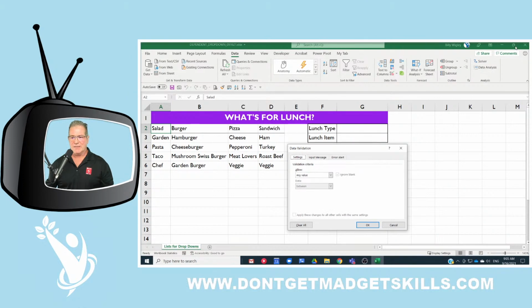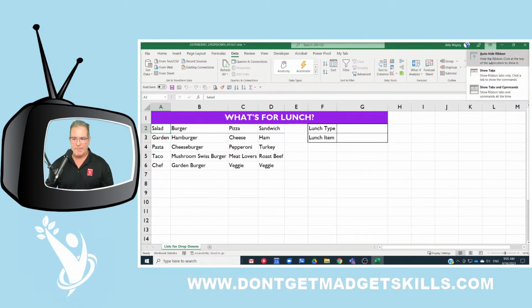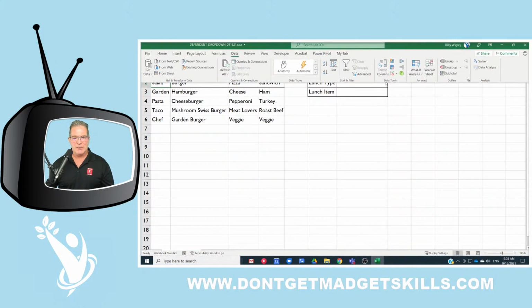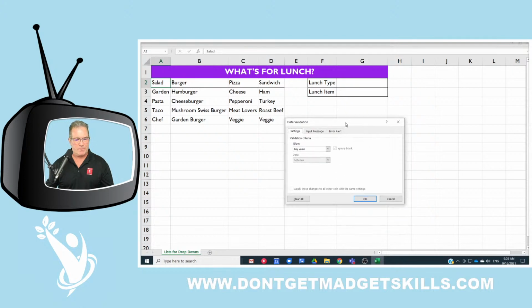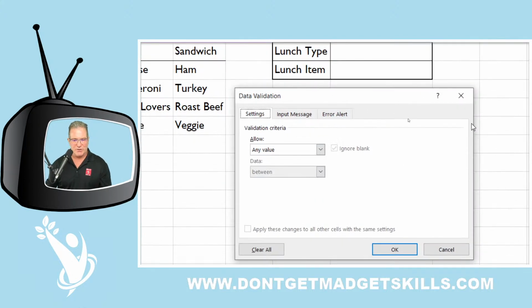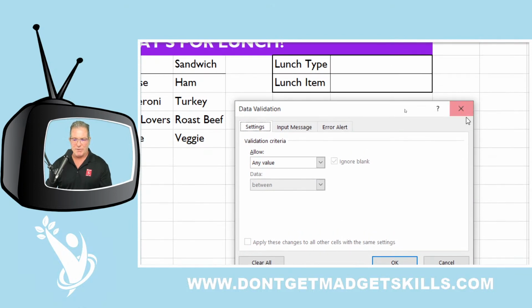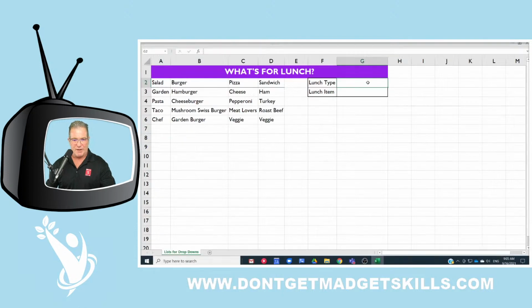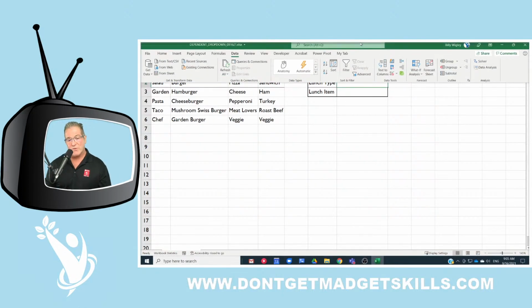Let me minimize this ribbon here. Whoops, close this. Auto hide the ribbon for me. So now let me go in here and see data validation. And let's zoom in on it real quick so we can get a good look. So for my lunch type, make sure I'm in the right cell, right there. Okay, for my lunch type. Now click up here. I'm in full screen view.